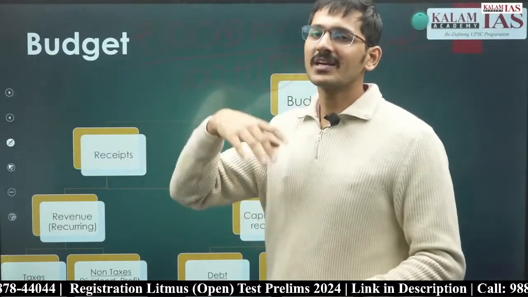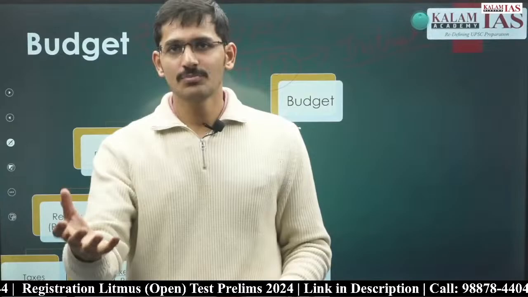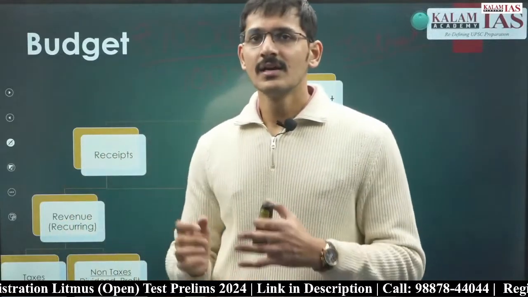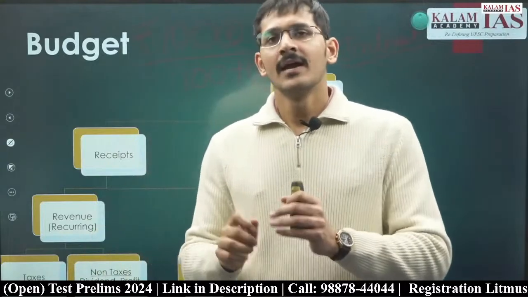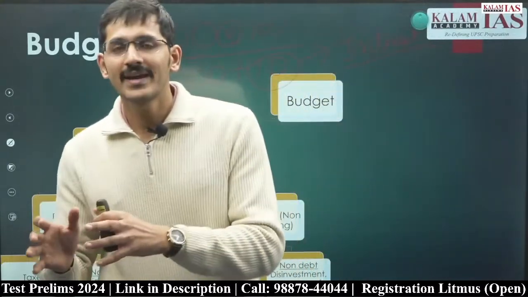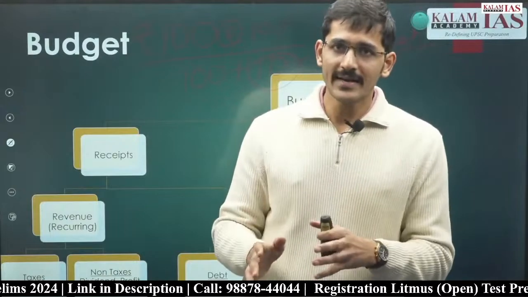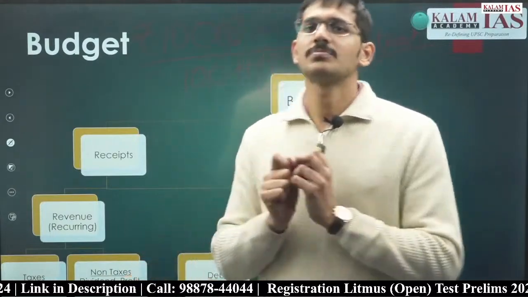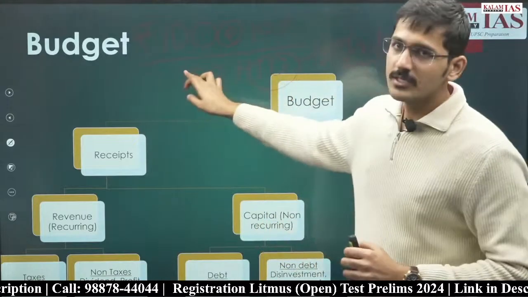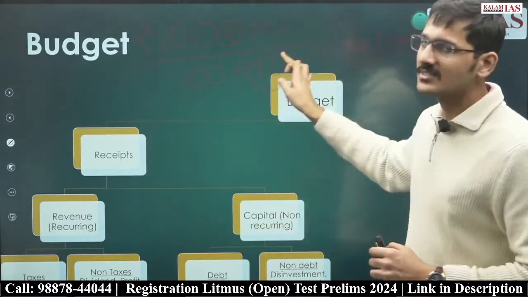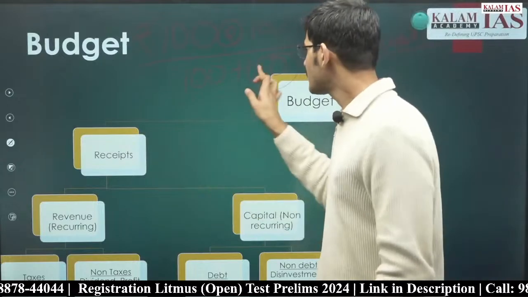So, if the government of India gives you 100 rupees and takes back 110 rupees next year, the 100 rupees, the principal amount, is part of capital receipts. And the interest that the government of India has earned from this lending, that is 10%, is part of revenue receipts. Why? Because the principal affects assets and liabilities of the government, while this does not affect assets and liabilities of the government. This is recurring in nature.